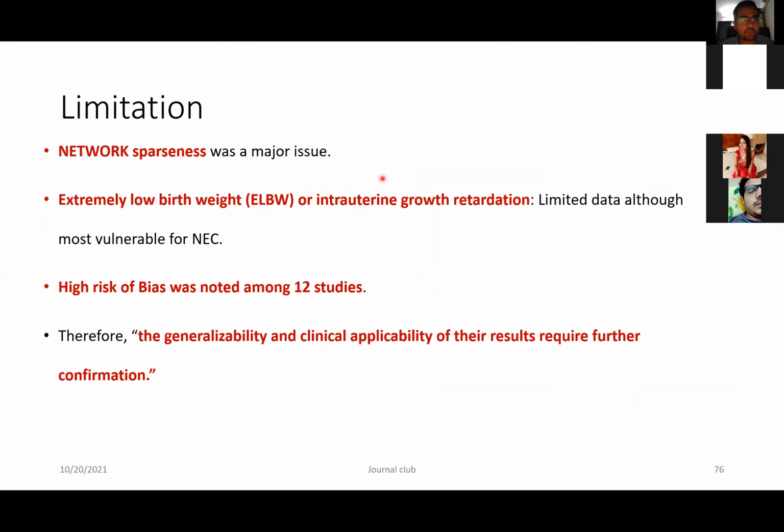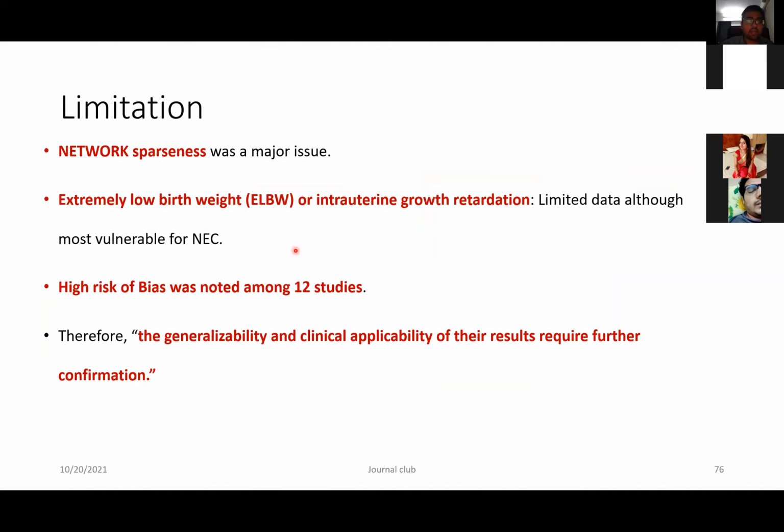Now, after summarizing this, there are certain limitations of this network analysis. The first important thing is that network sparseness was a major issue. And the second important thing is that they did not include the extremely low birth weight infants or those who had intrauterine growth retardation. So this was a major limitation of this study. That's why this network meta-analysis was not used in order to establish the guidelines.